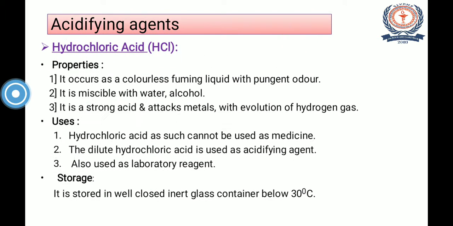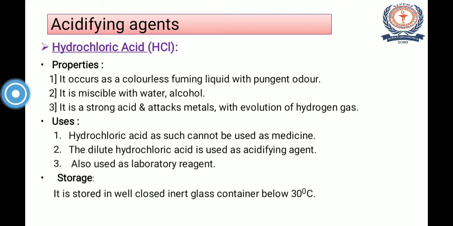Now, after that we'll discuss the usage and storage. Hydrochloric acid as such is not used as medicine, but dilute hydrochloric acid is used as an acidifying agent, obviously in the treatment of achlorhydria, and it is also used as one of the laboratory reagents to carry out various chemical processes. It should be stored in well closed inert containers, that is glass containers, below 30 degrees Celsius.